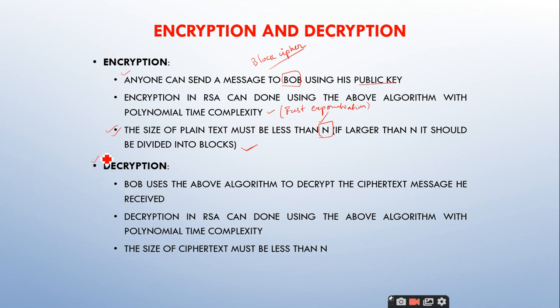right? And coming to the decryption, Bob uses the above algorithm to decrypt the ciphertext message he received. Decryption in RSA can be done using the above algorithm with polynomial time complexity. This is because of the fast exponentiation only. And the size of ciphertext must be less than N. Obviously it will be less than N. Why? Because you are sending a block of size less than N, you will receive a ciphertext block of size less than N. Obviously you will get the plain text which is blocks of less than N. Clear?